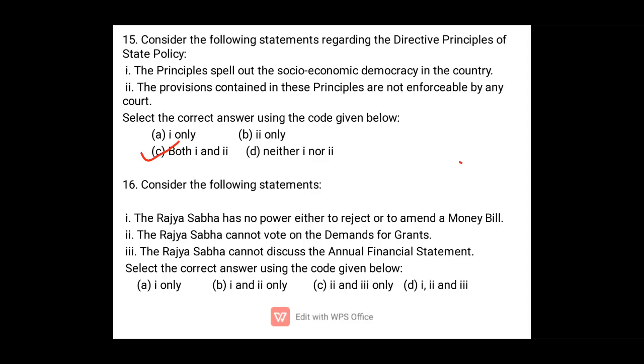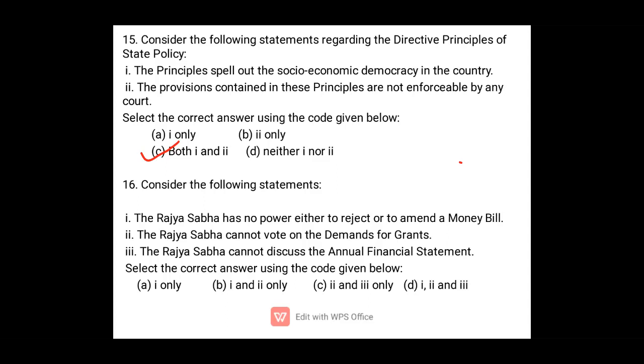Next, B. The Rajya Sabha cannot vote on the demand for grants. Yes, it is the exclusive right of the Lok Sabha. Only the Lok Sabha can vote on the demands for grants. So option 2 is also correct.